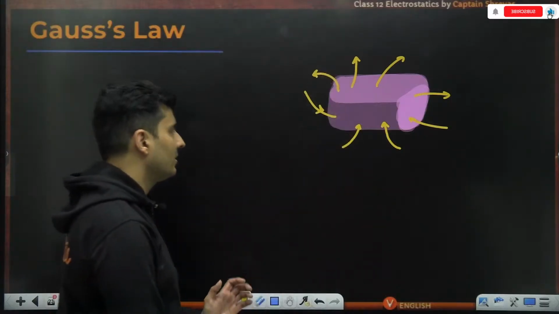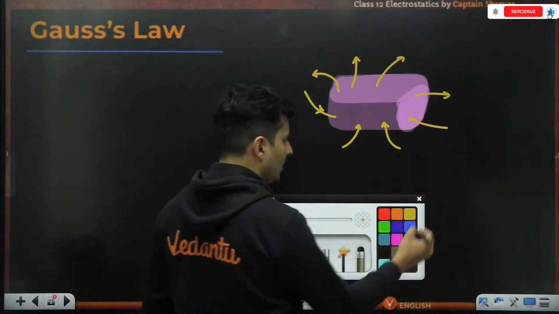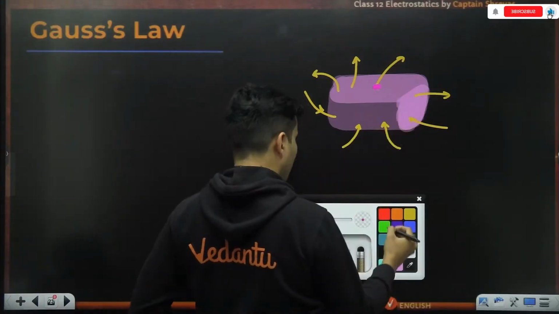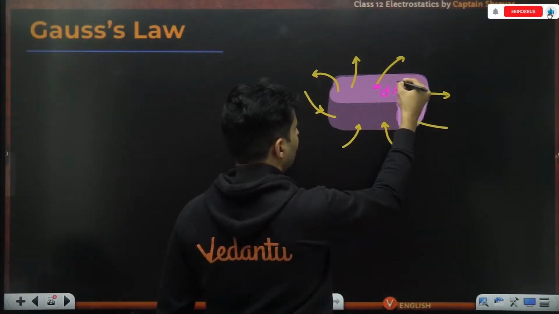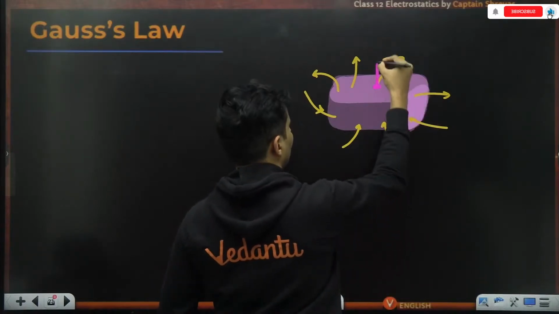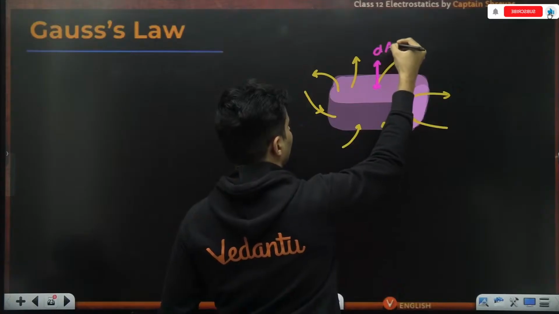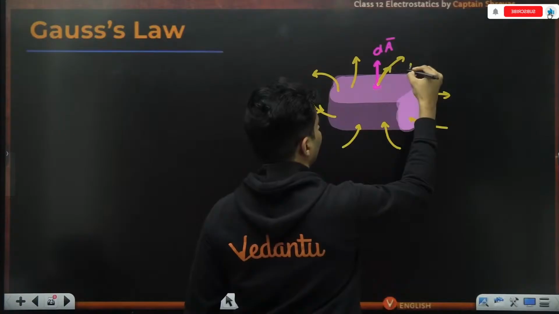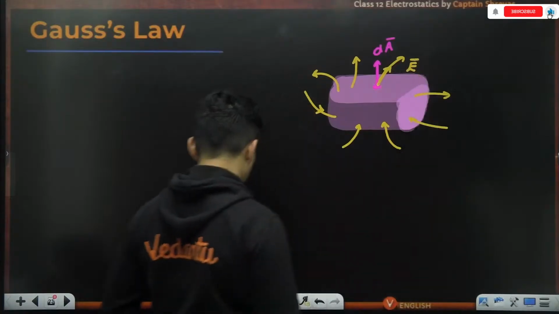Something like this. These are the field lines, and at any random place, you have our dA vector, our small area vector, and we have our electric field at that particular place.